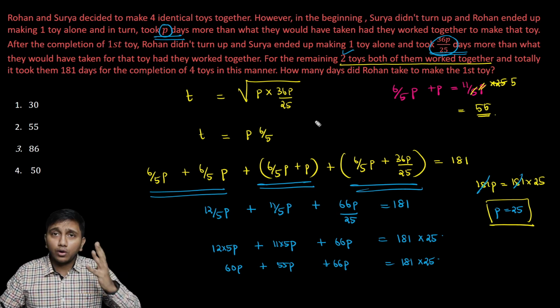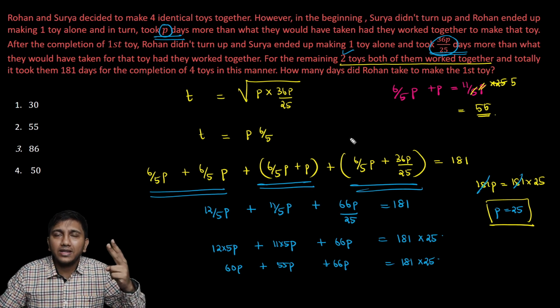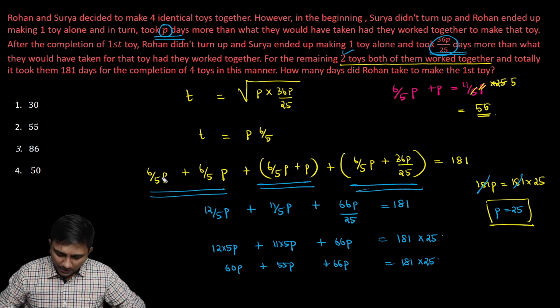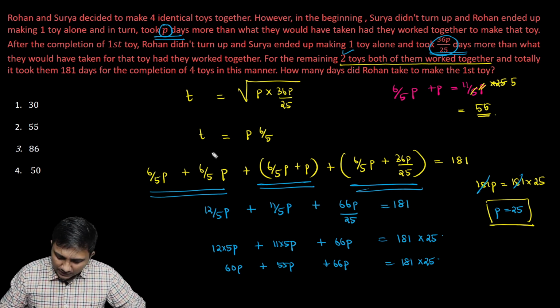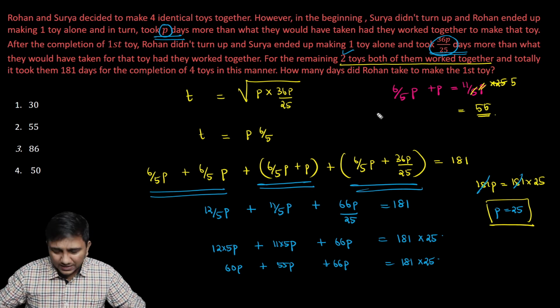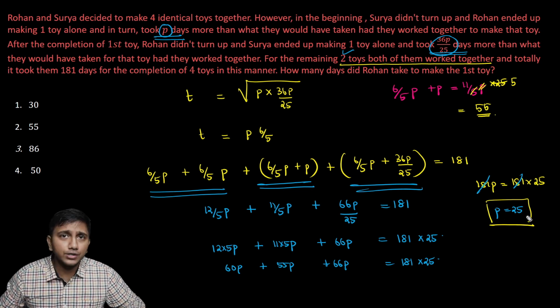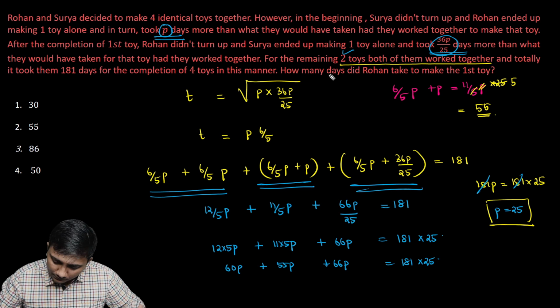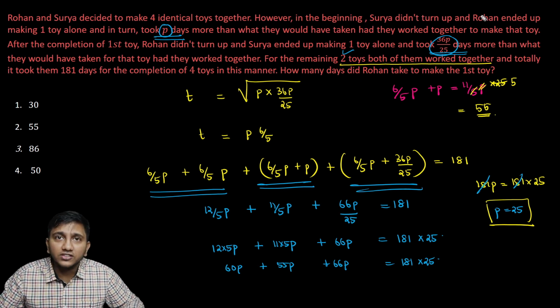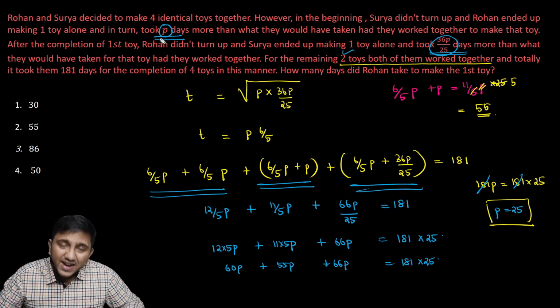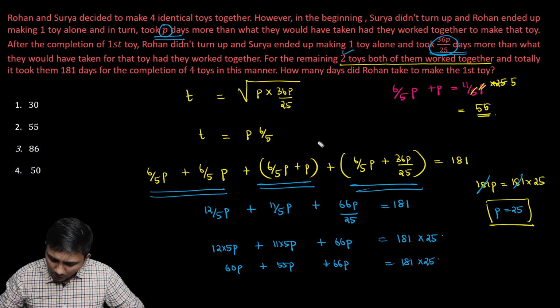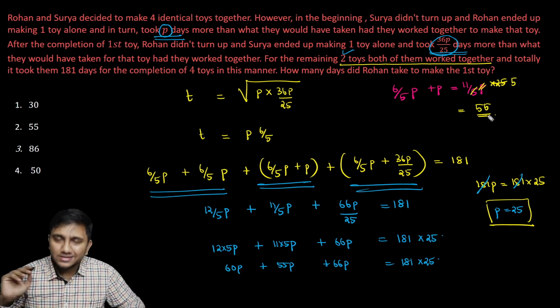And then they have given 4 toys were made. 2 were made when they were working together. The other 2 were made by each of them separately. So this part is for what they will do when they're working together. This is one guy's time, this is the other guy's time. Then it's just simplification, you get P value as 25. They're asking for how many days did Rohan take to make the first toy. Rohan is the guy who worked first when Surya did not turn up. He took P days more than the time taken together, which is this part, 6 by 5P plus P, which is 11 by 5P. P value is there. Substitute, we'll get the answer.